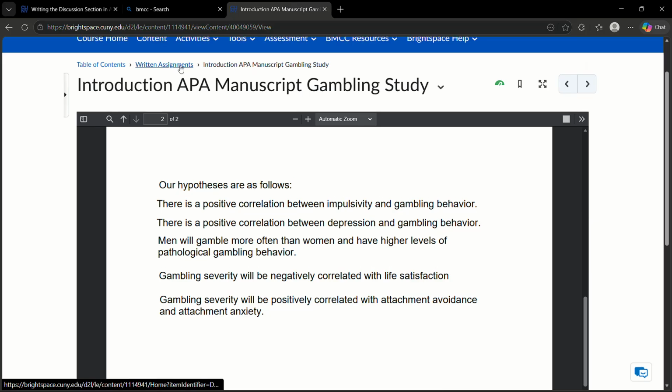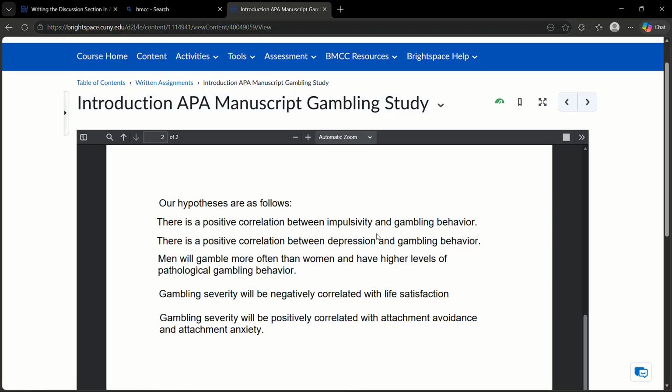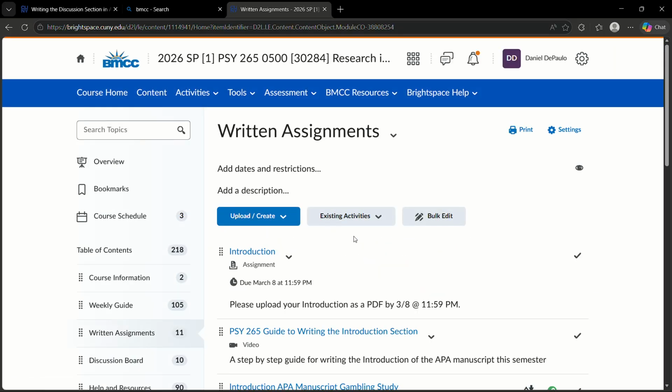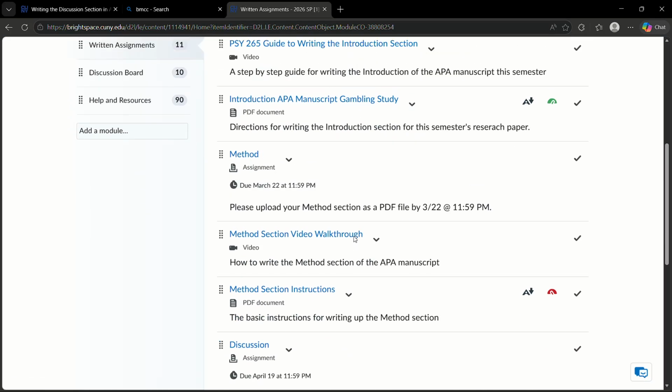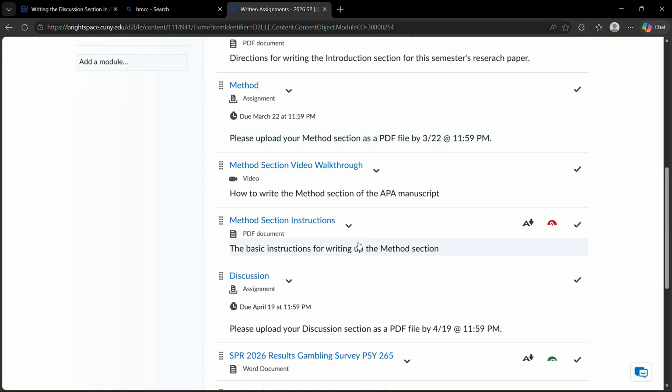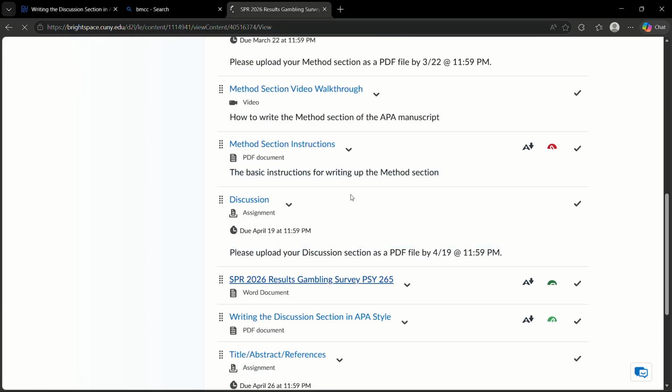So let's take a look at these. And these are just 5 kind of basic hypotheses to test. There's nothing really crazy going on here. There's no advanced analytical methods needed for this. It's mostly correlation and one t-test basically. So we're going to test those 5 hypotheses. Let's go back to the discussion section again, or the results, I should say. And let's go through the results.